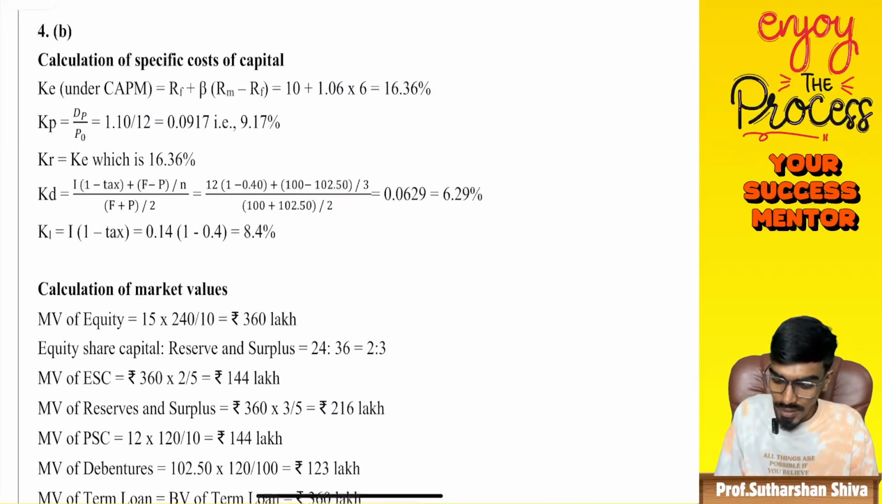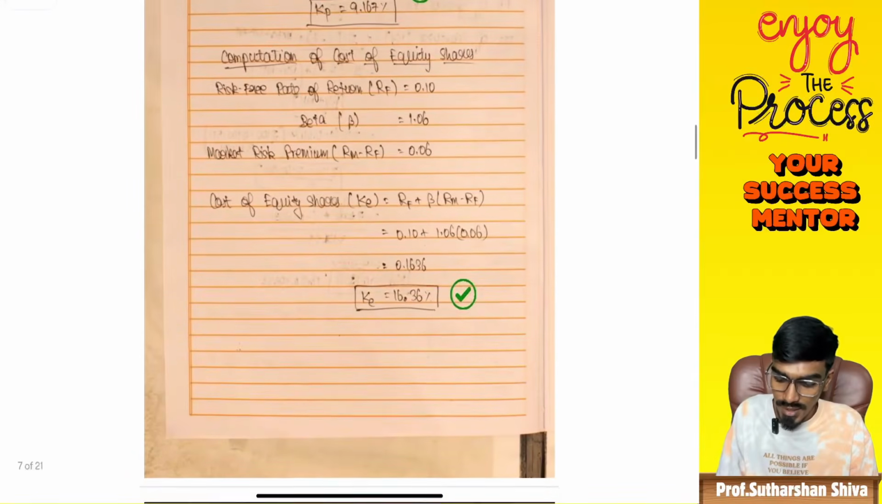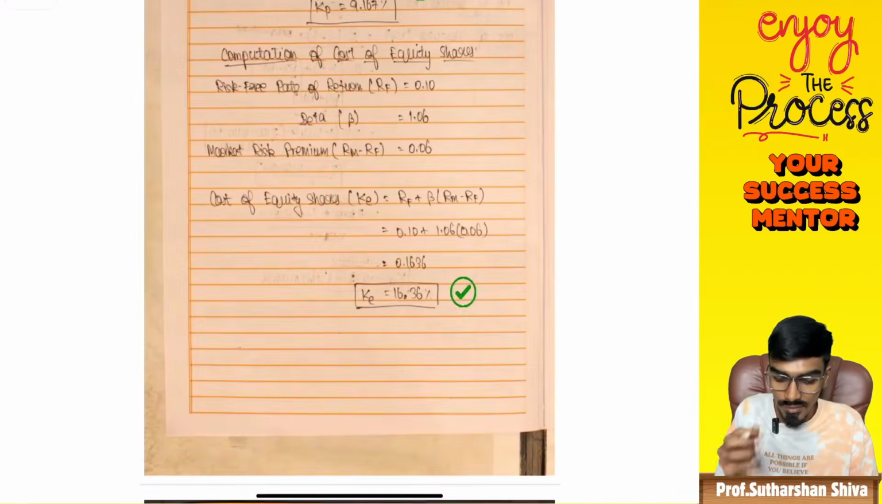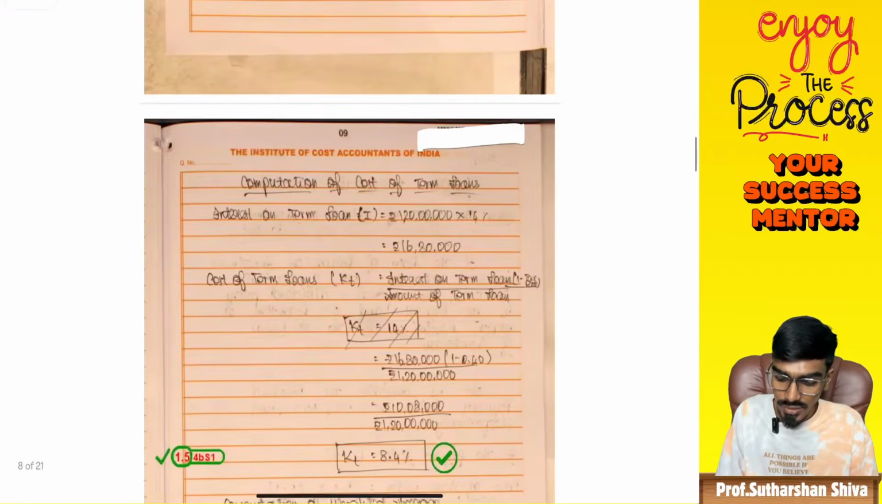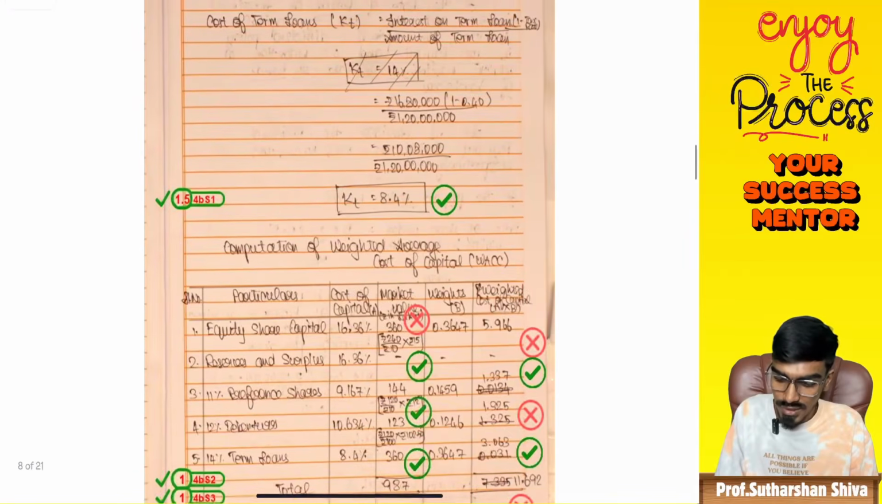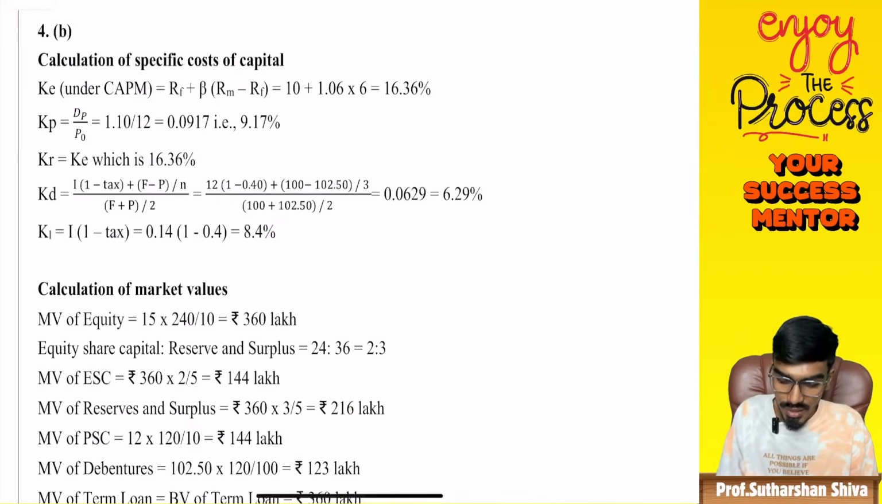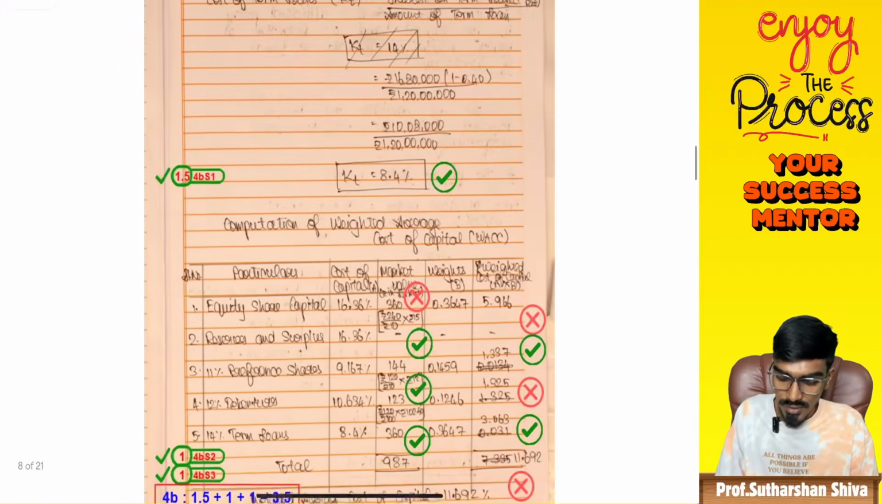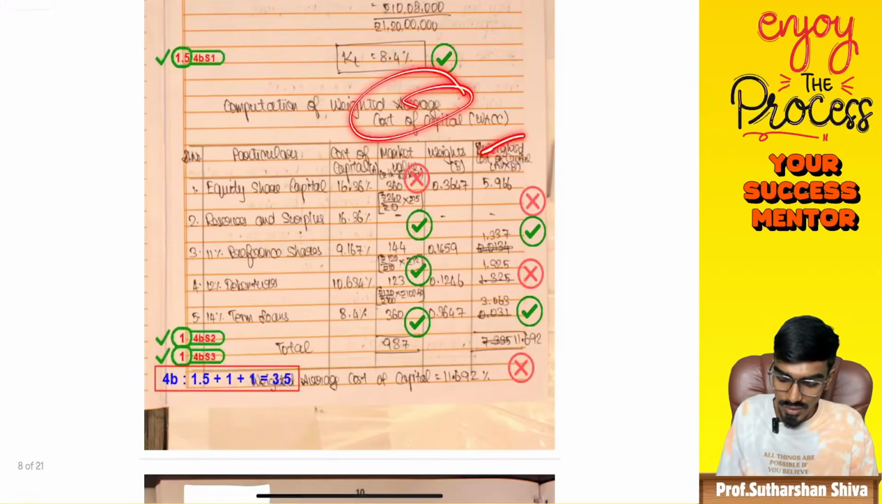Then KP is 9.16, almost 17. They gave full marks. KE is 16.36. K is exactly 16.36. This is KR equal to KE. So the student has written that, and KR that is 8.4 percentage, 8.4 percentage K will be there. The term loan. Okay. Then the back computation, she messed up, so she just got 3.5 marks.